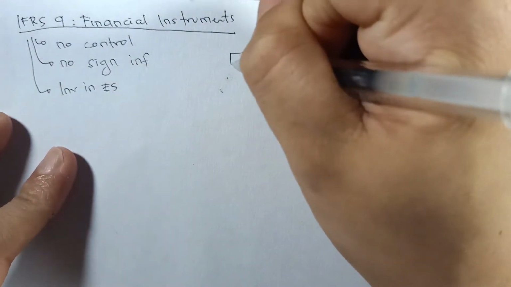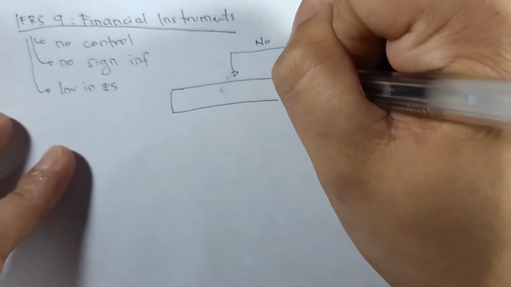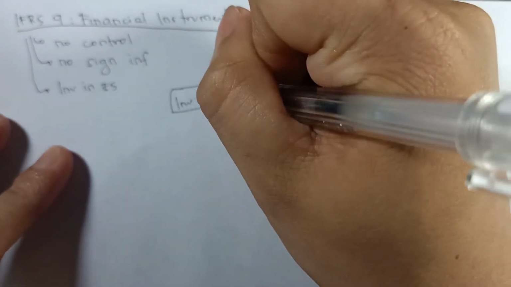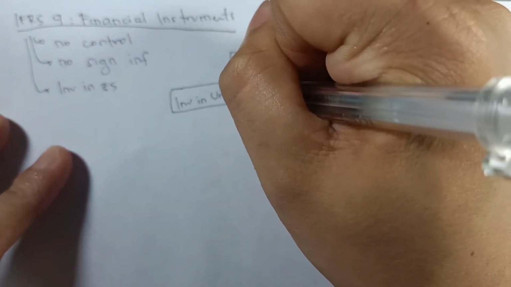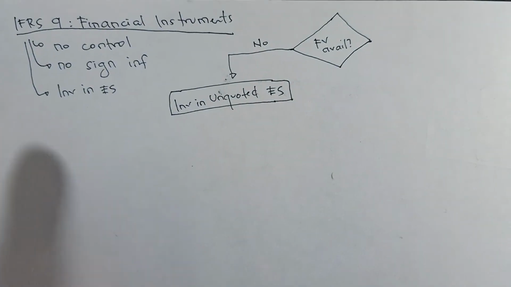If your answer here is no, we don't have any choice but to classify the investment as investment in unquoted equity securities. So kapag walang fair value na given, ang classification ng investment will be the investment in unquoted equity securities.